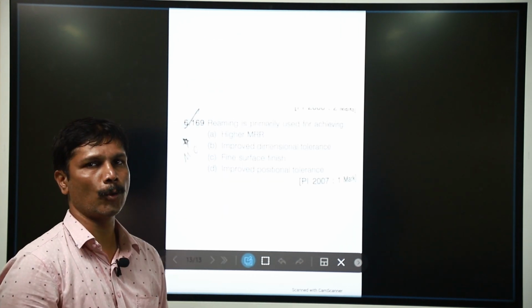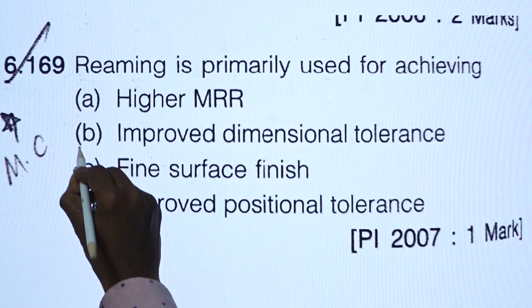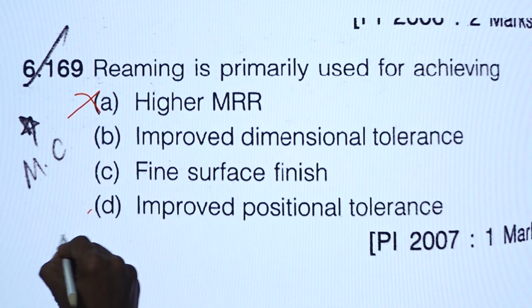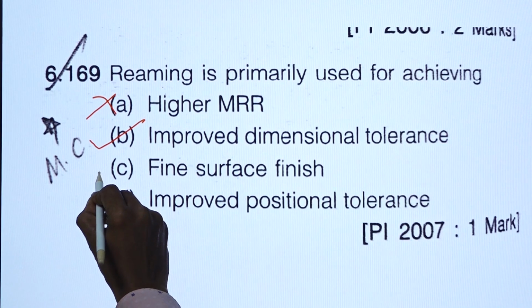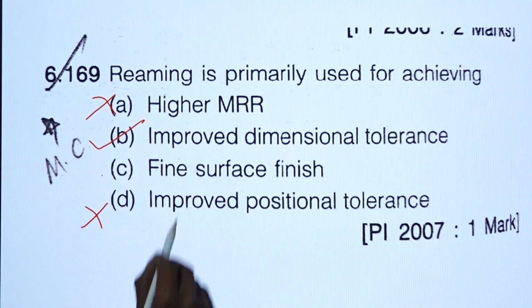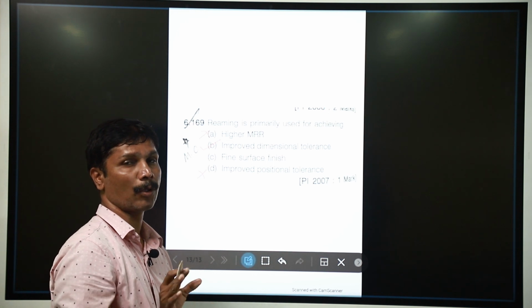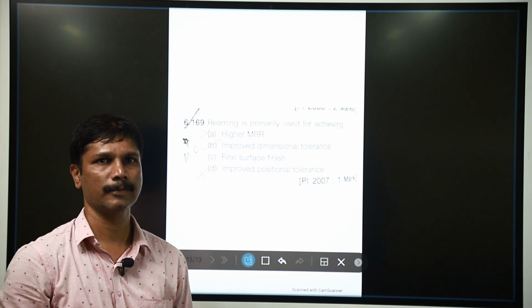Now we are going to discuss reaming. Reaming is not for MRR and not for position tolerance; it is used for dimensional tolerance. Even a fine surface finish may come, but dimensional tolerance is the most accurate answer. For dimensional accuracy, we are using the reaming operation.